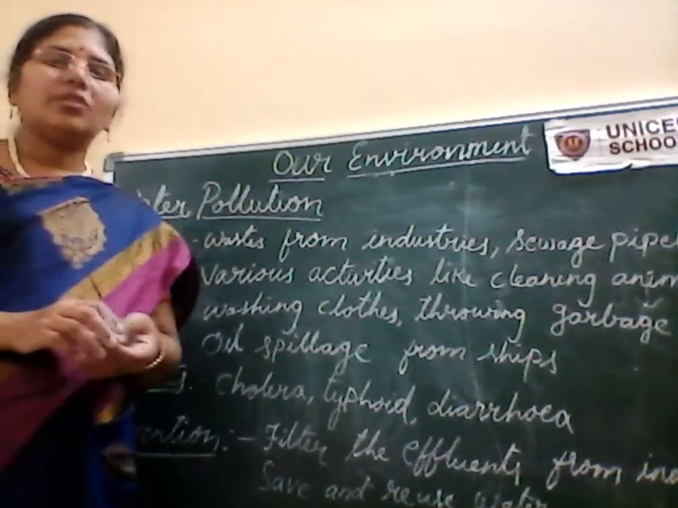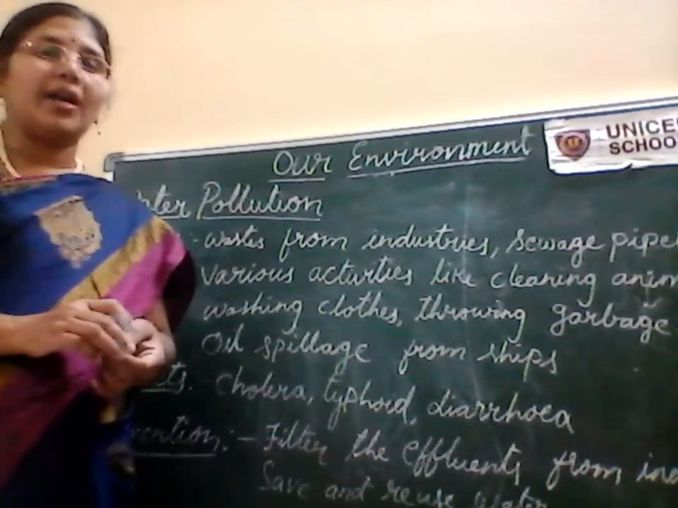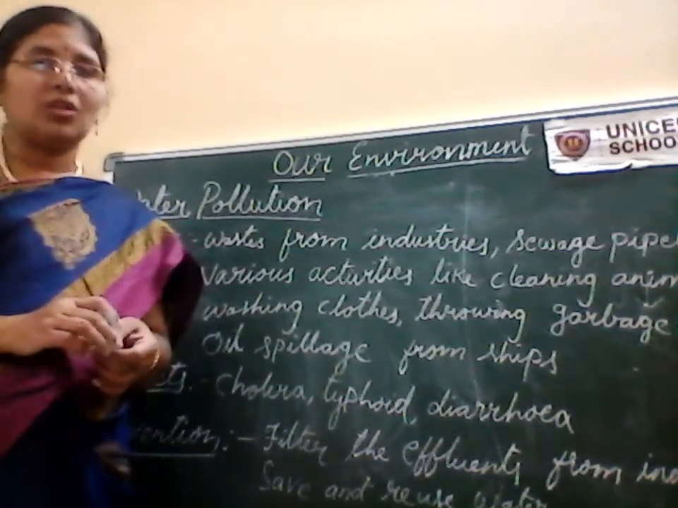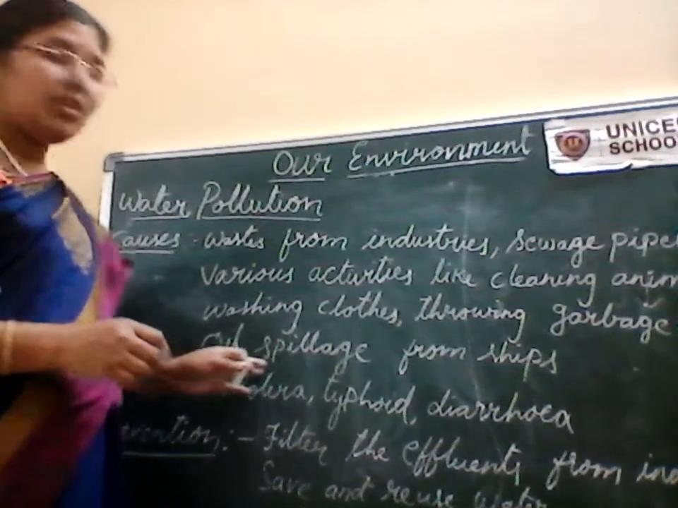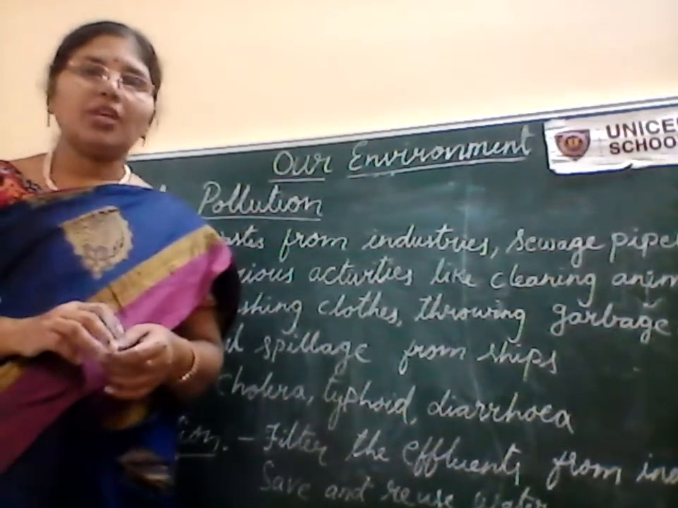And because of this water pollution, aquatic animals are very badly affected because of these poisonous substances which are mixing into the water body. And the major thing which I want to discuss with you today is this oil spillage from the ships.